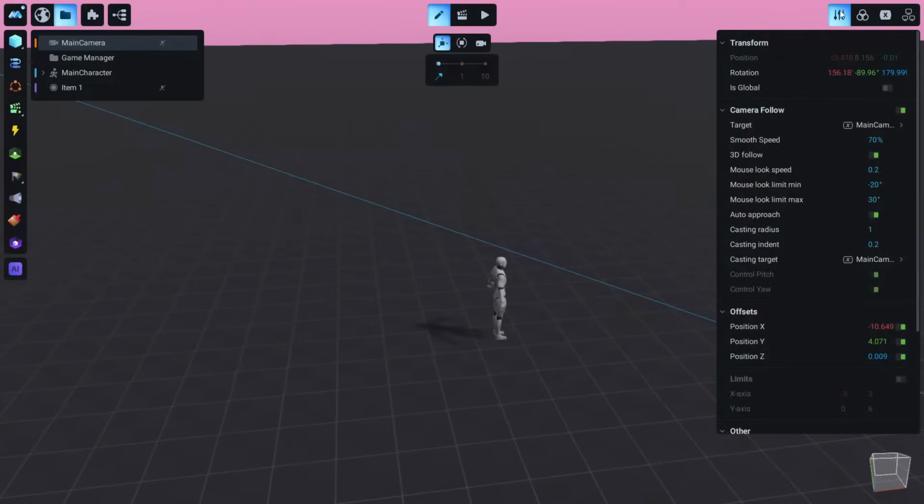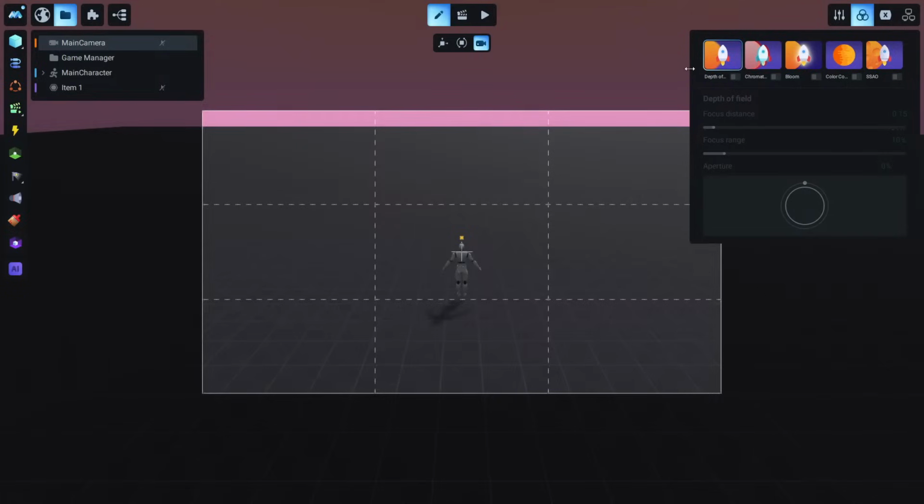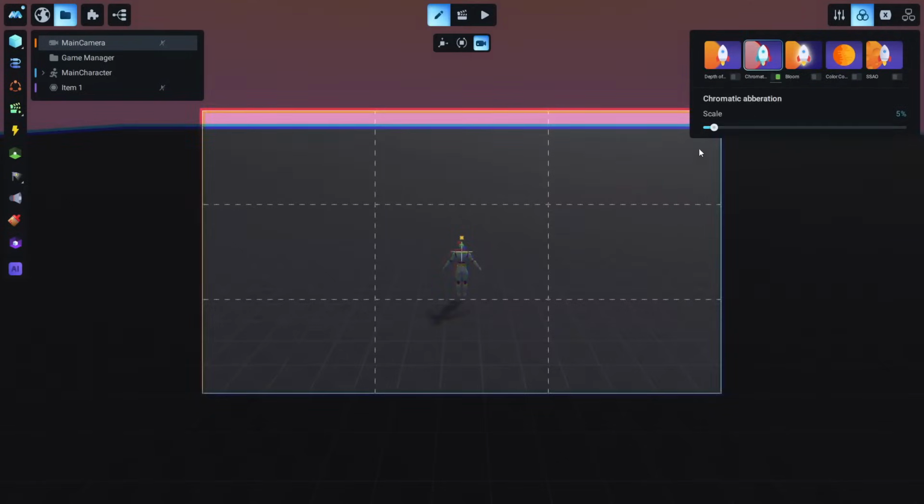Of course, inside the camera, except for these properties and the variables, there is this post-processing button, and here you can see all the post-processing effects, like depth of field. Let me make this a little bigger. Depth of field. I will not explain all these settings one by one. It will take a very long time, but you can imagine what settings we can change. So where to focus the camera, or the chromatic aberrations if you want to create something very crazy, I don't know, or the bloom.